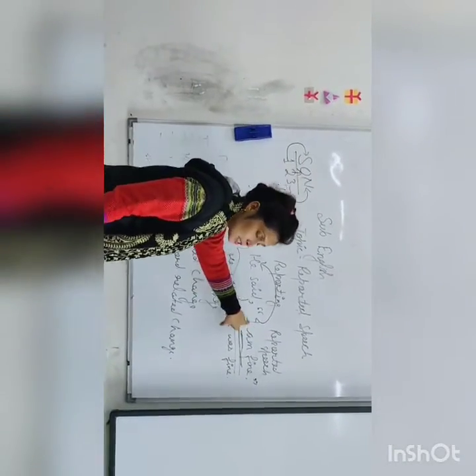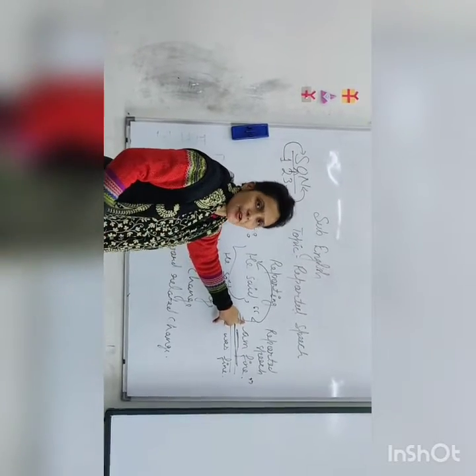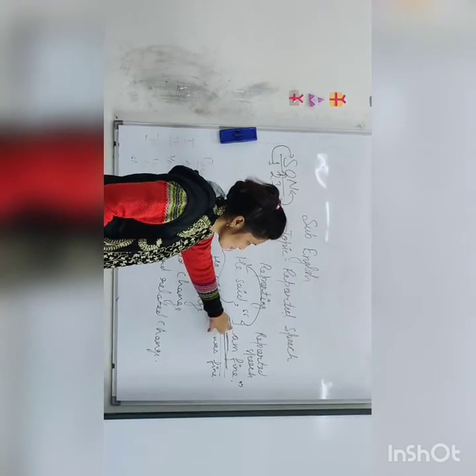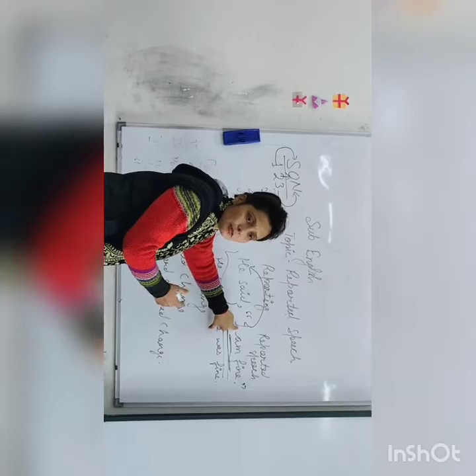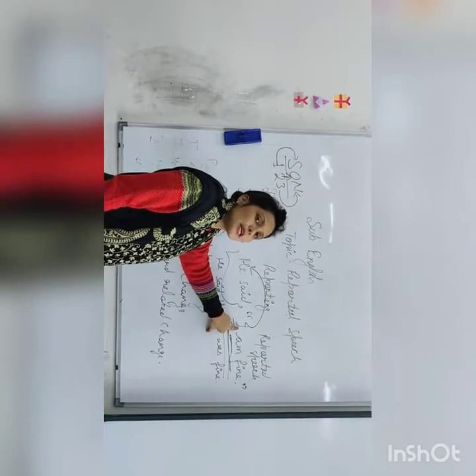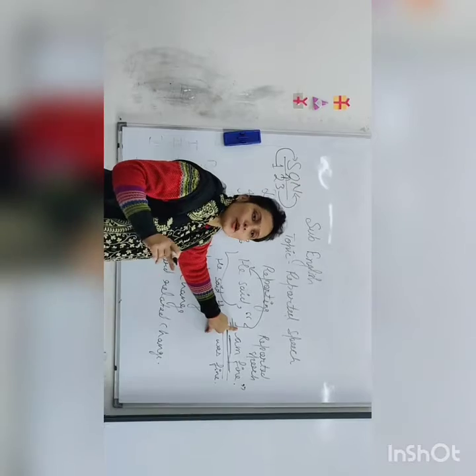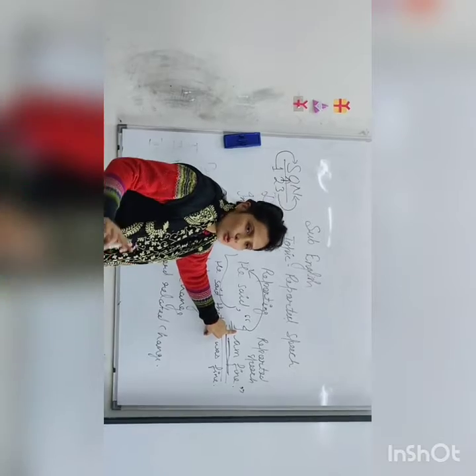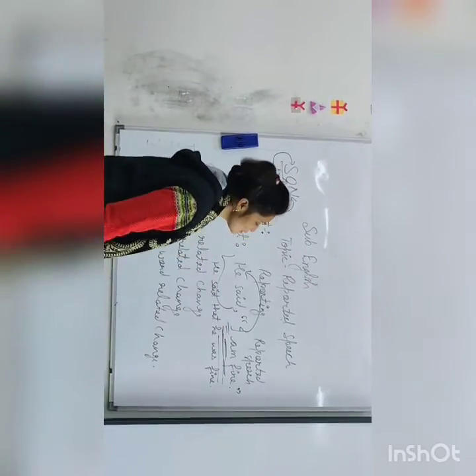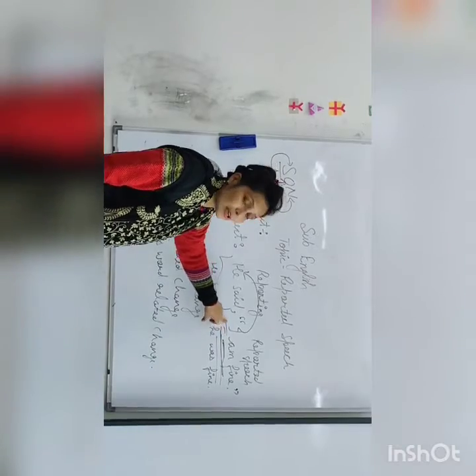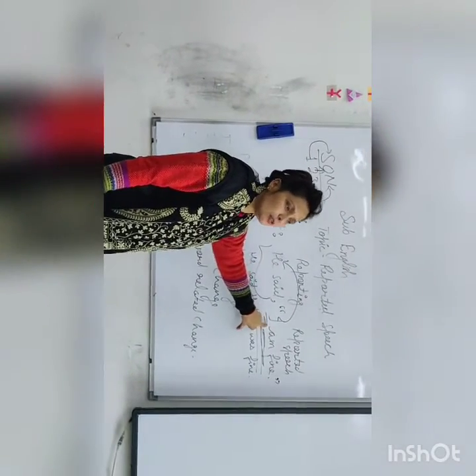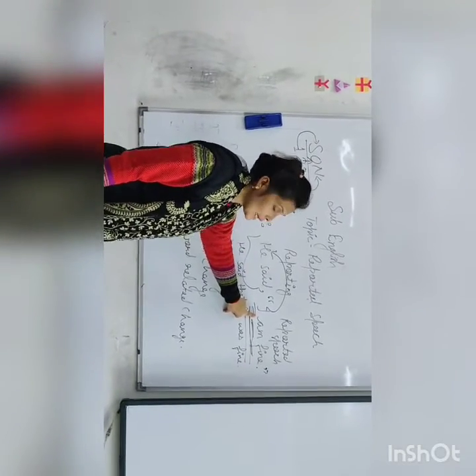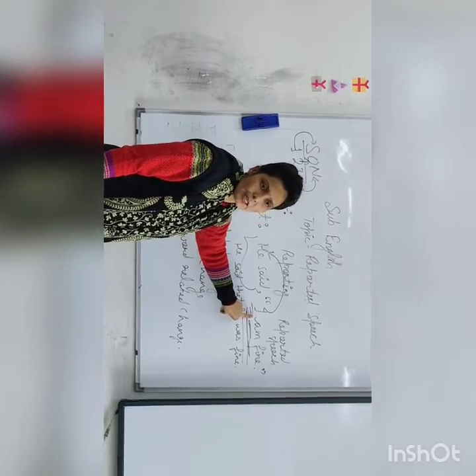If there is past indefinite, then it will change into past perfect. If there is past continuous, it will change into past perfect continuous. If past perfect, no change. Past perfect continuous, no change. Clear? If we talk about future, future indefinite, like will, these are also modal auxiliary verbs, so will changes into would. Shall changes into should, or also into would. Can into could, may into might. Is it clear?